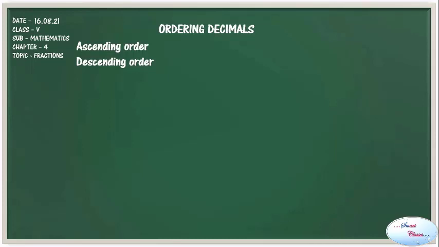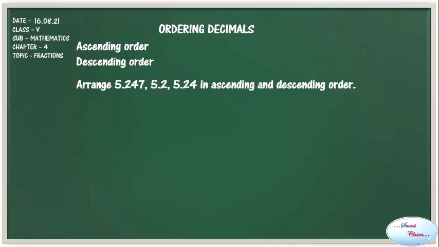Let's see an example. Arrange 5.247, 5.2 and 5.24 in ascending and descending order. Let's change them into like decimals. So 5.247 will be written as it is. 5.2 will be written as 5.200 and 5.24 will be written as 5.240. Now we have converted the decimals into like decimals.